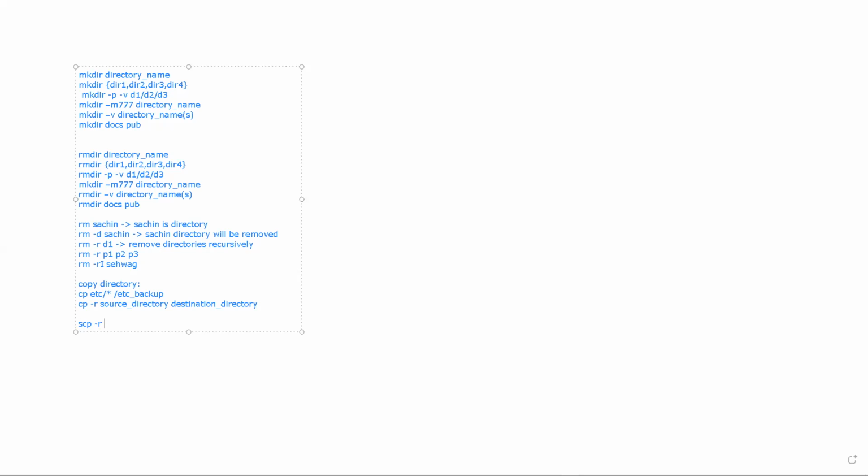You specify the source directory, and if you want to copy it to the destination machine, scp and rsync are the two commands used to copy directories or files from one system to another system.